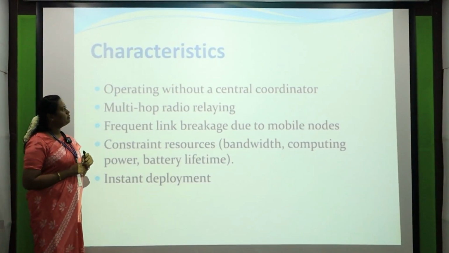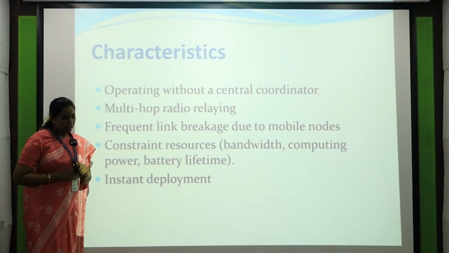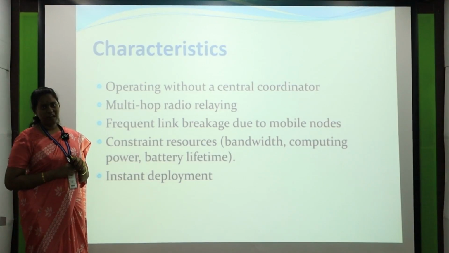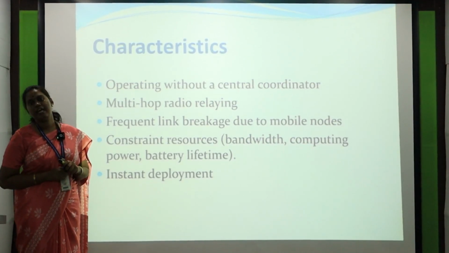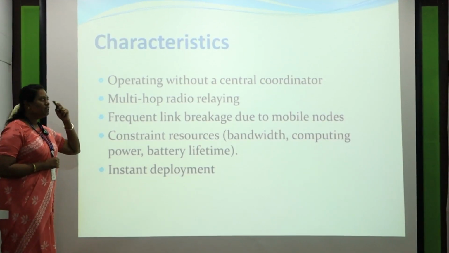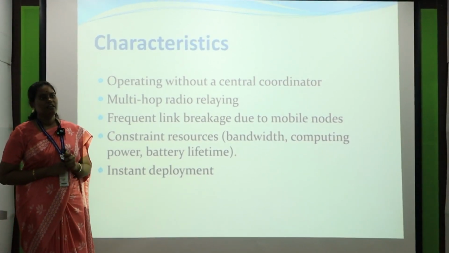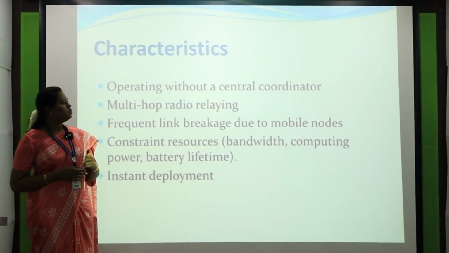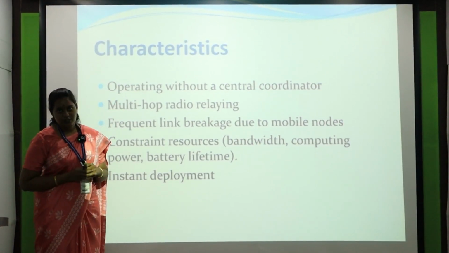Then there are some characteristics. The first is a coordinator node. Why do we require a coordinator? Why do we require a class representative inside a class? This is the best example for you. Without a central coordinator we cannot communicate to all the other 60 students, so we require a central coordinator.